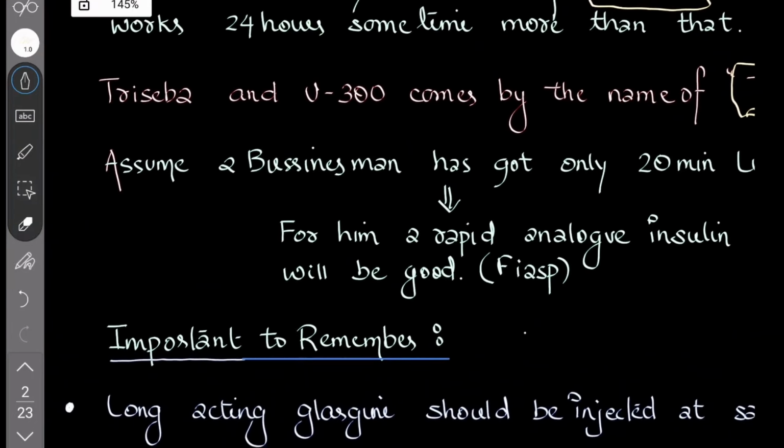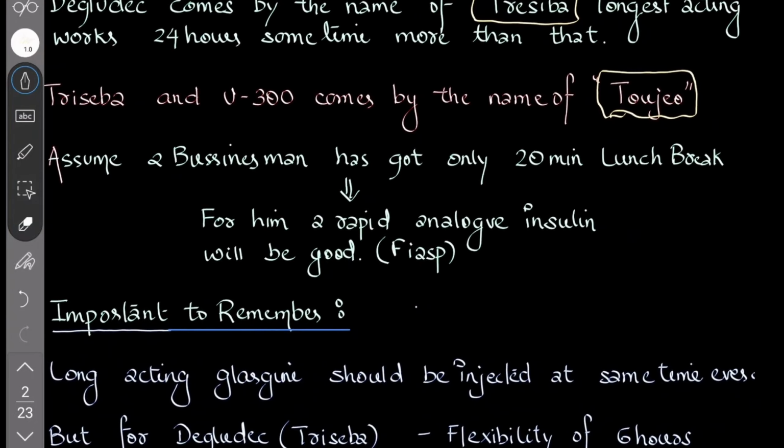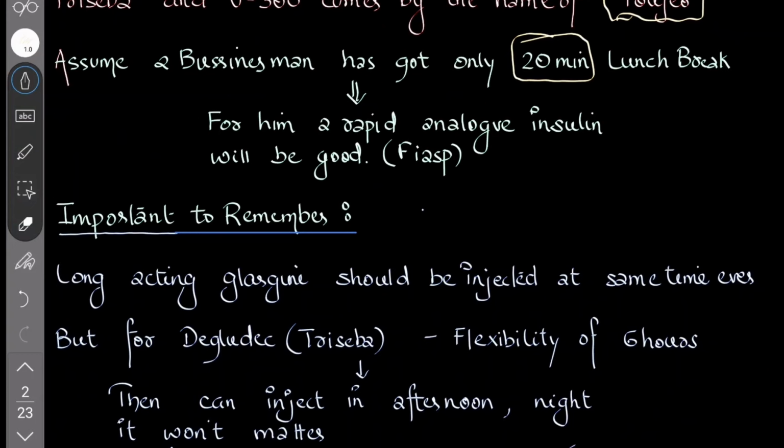So let's assume I am a businessman and I don't have enough lunch break, just 20 minutes. What can you do with that patient? It's not possible to take insulin 20 minutes before lunch and take lunch after that. In such a case, we can use FIASP. What is FIASP? It is the fastest acting Aspart.